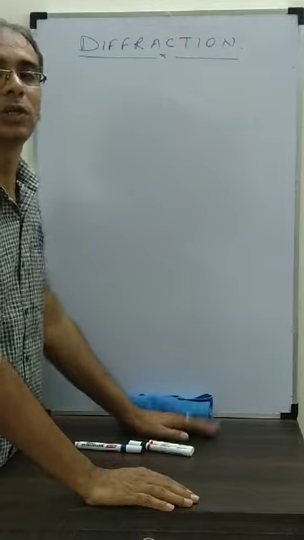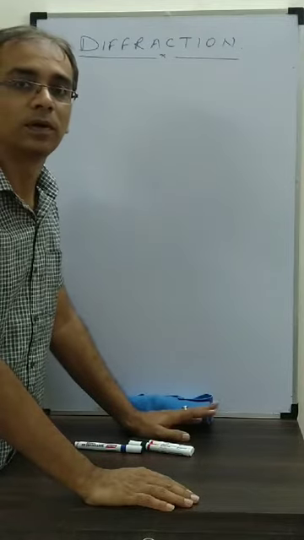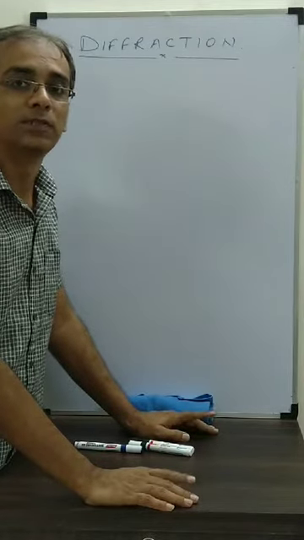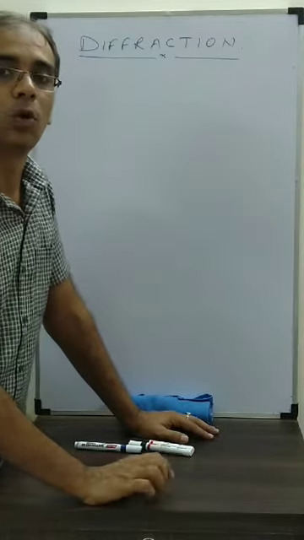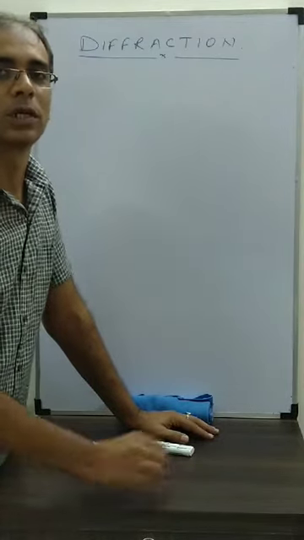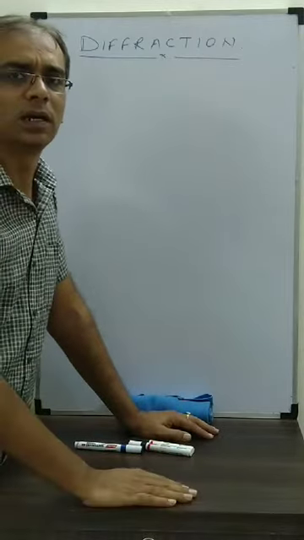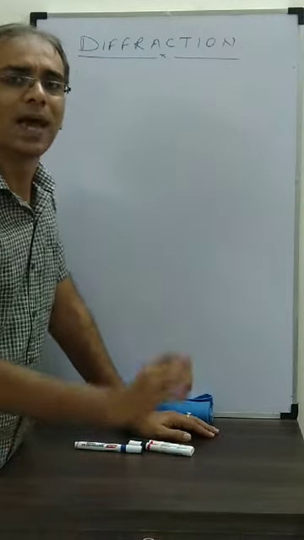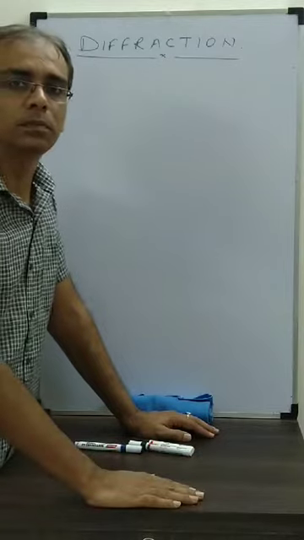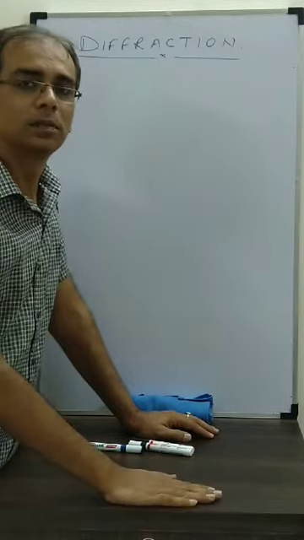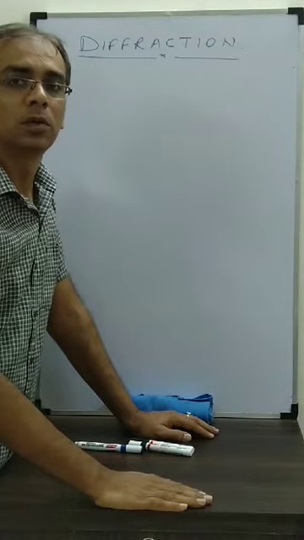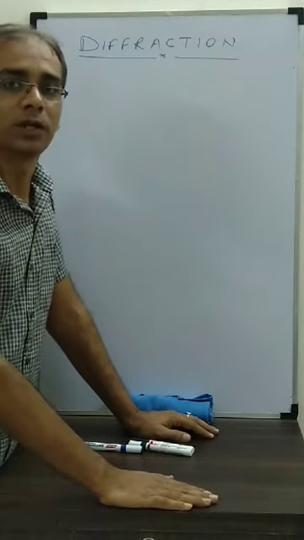Diffraction is a process in which the wave bends from its path due to obstacles or openings, like a slit that we have studied in interference, a gap, a hole. So the bending of the wave through an obstacle or hole, we will call diffraction.